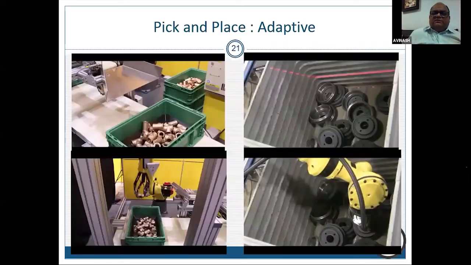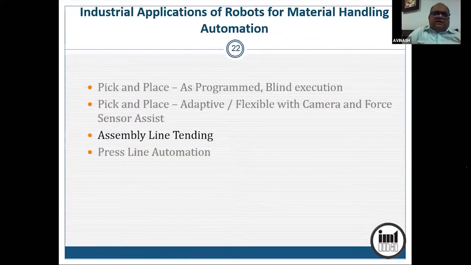These are some of the pictures. If the parts are kept like this, for example, these plumbing joints are kept like this, they have to be lifted from the two ends. So the gripper has to position, it has to sense the orientation, grip it from the two ends and lift. Now here, the lifter has a magnet, so it has to lie on this surface. So it has to identify the plane in which the surface lies, and it has to put the magnet there and lift the part. So these are the examples of adaptive picking. Okay. Assembly line tending is an extension of these.